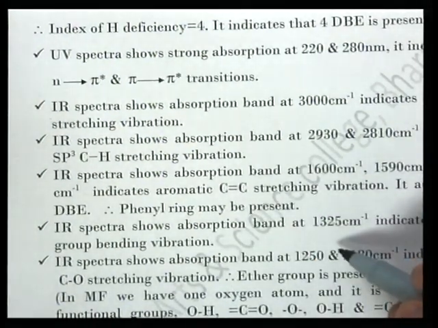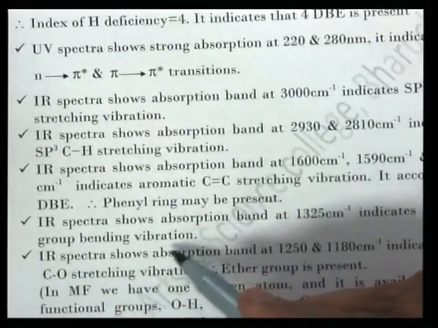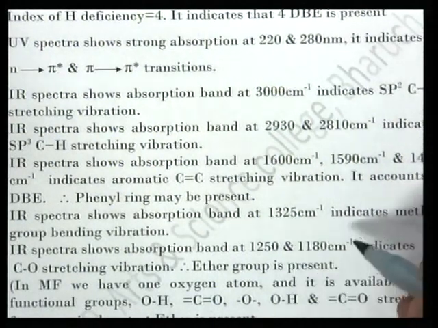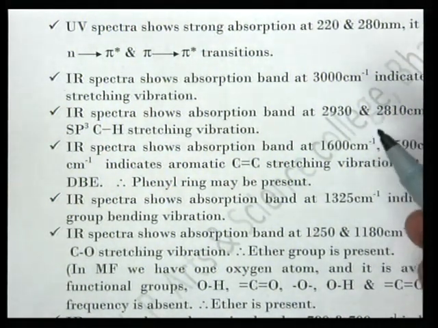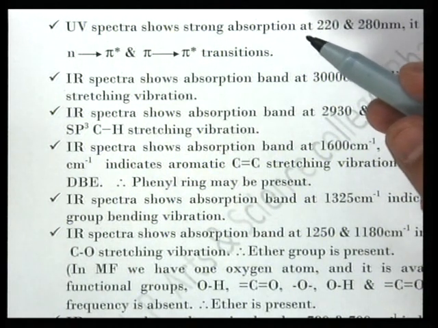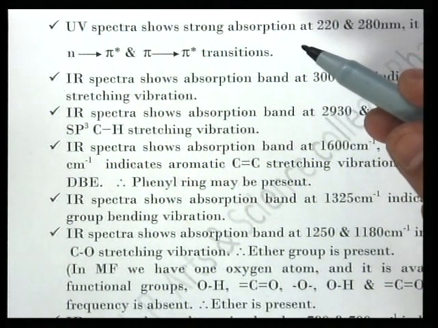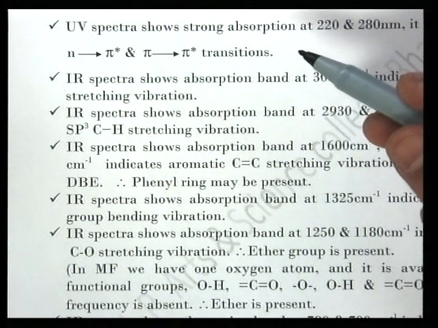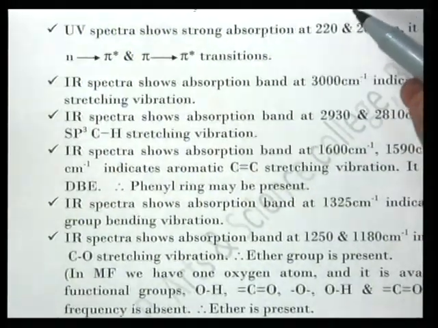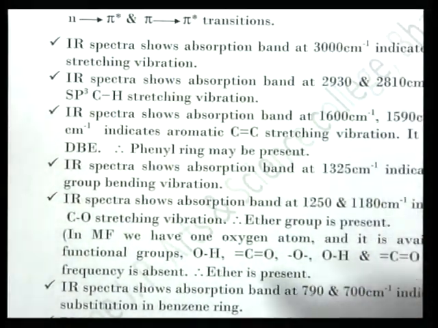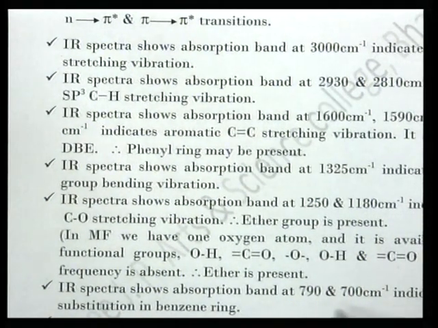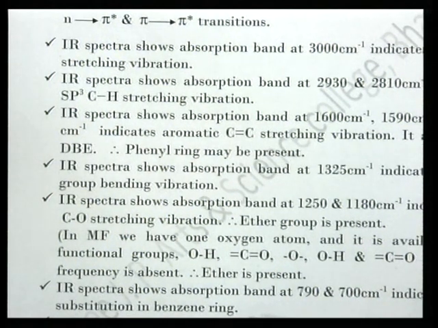Another band at 1325 indicates methyl group bending vibration. Another two bands, 1250 and 1180 centimeter inverse, indicate C single bond O stretching vibration, therefore an ether group is present. Here in the molecular formula one oxygen atom is there. So one oxygen atom is available in 3 possible functional groups, whether it is OH, ether, or carbonyl. OH and carbonyl stretching frequencies are absent here, not given in the IR spectral data, therefore the compound must be an ether.